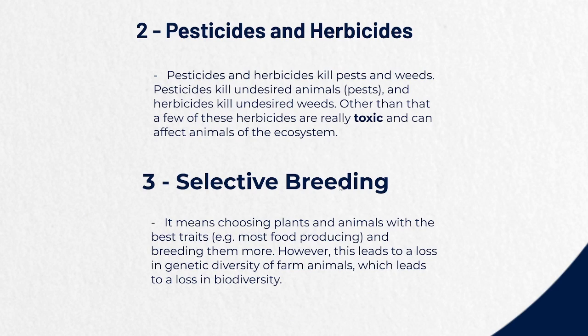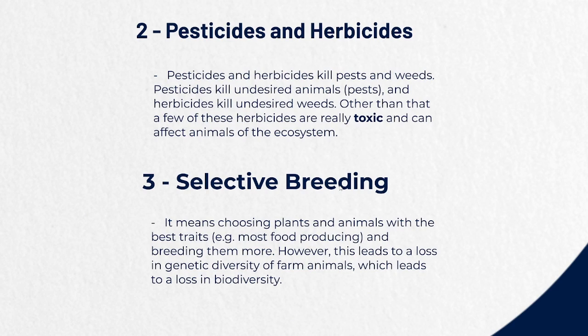So it will affect the whole food chain. It will affect the whole environment. It will affect the whole ecosystem in that particular area, and therefore it will have a really negative effect on the environment there. Other than that, a few of these herbicides are really toxic and can affect animals of the ecosystem. Not only insects and plants, but it can also directly affect animals because they contain chemicals that can be really dangerous for animals. When they inhale them, or consume the plants that have pesticides and herbicides in them, it can be really dangerous for them.